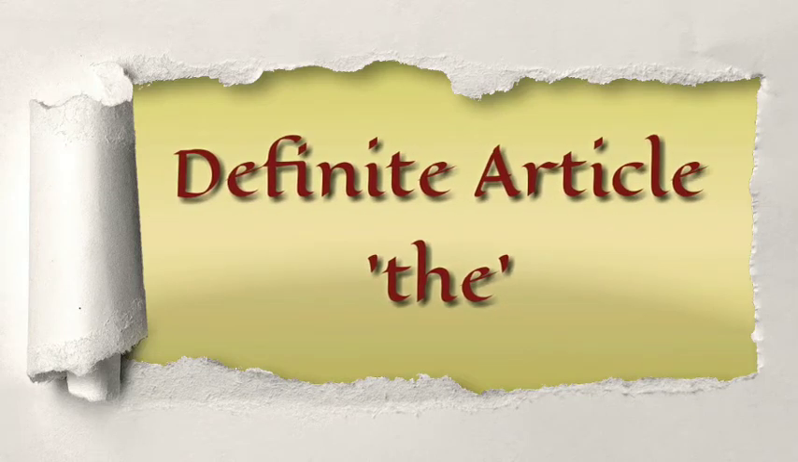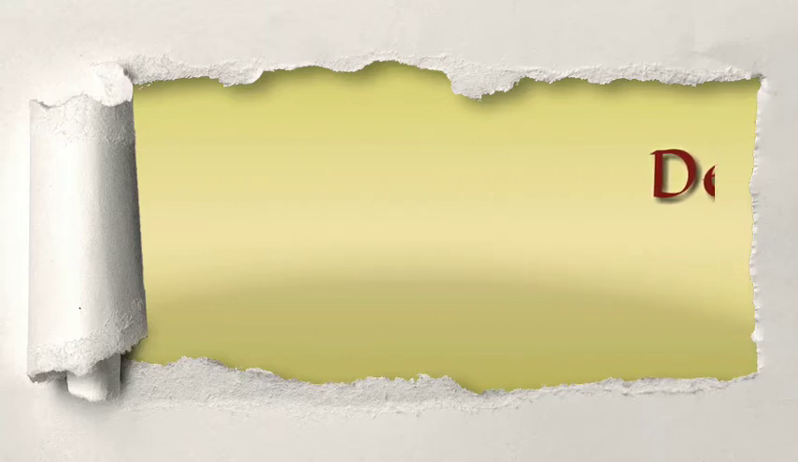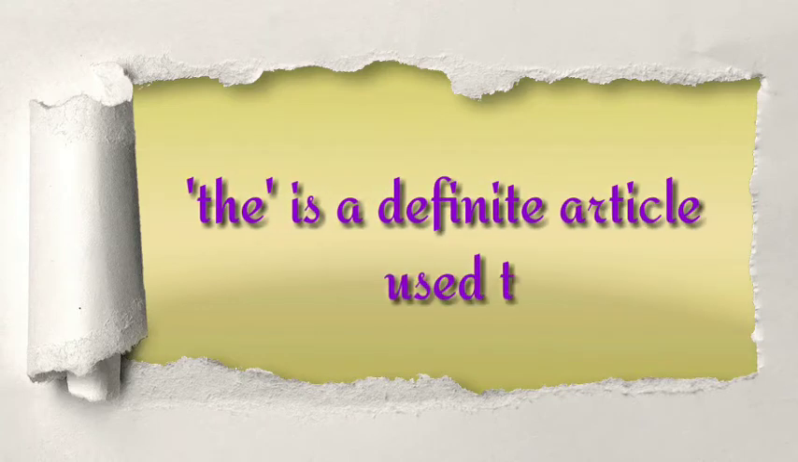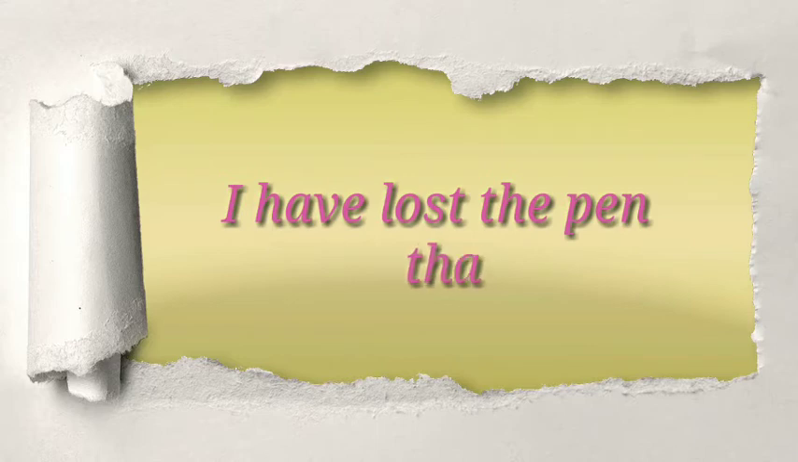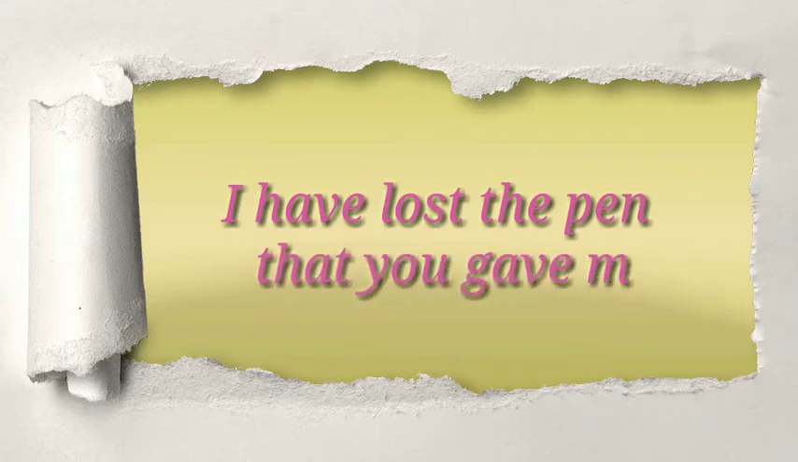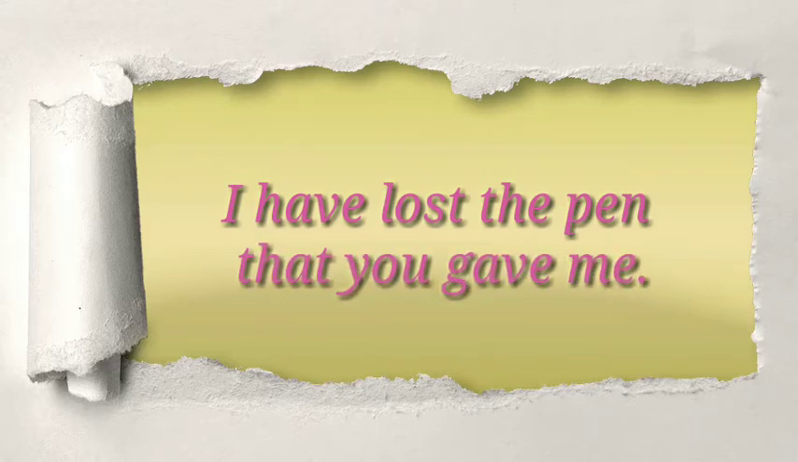Let's now see about the definite article. The is a definite article used to point out a noun. For example, I have lost the pen that you gave me. Here, we are speaking about a particular pen. So, we have used the article the.